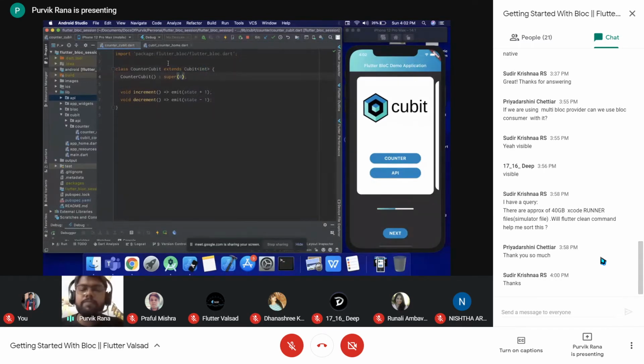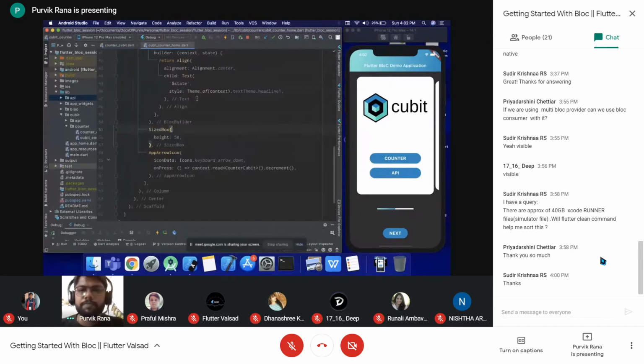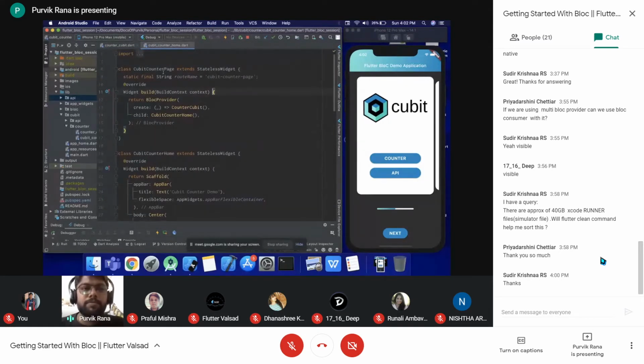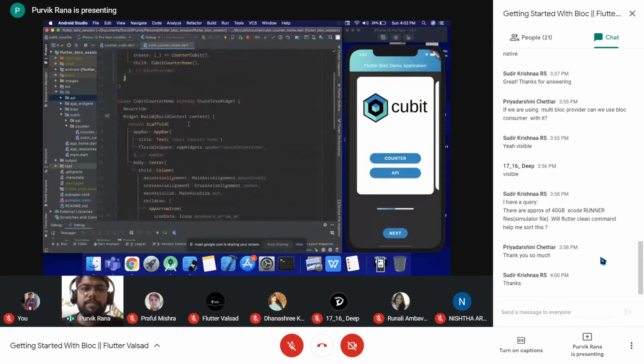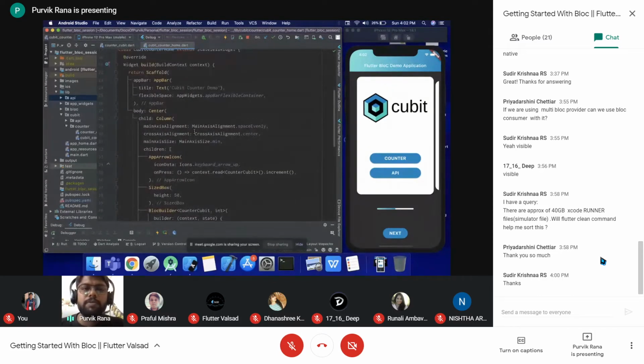Now how can you consume this particular cubit? First, let's say we have the counter page, and inside that the counter home is there, which has all the representation of our UI.